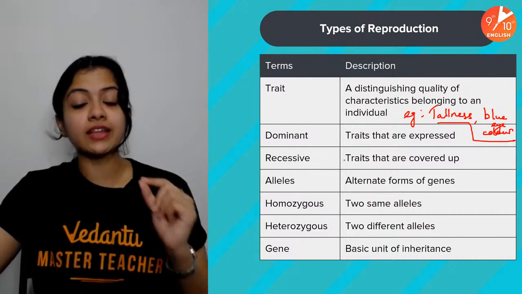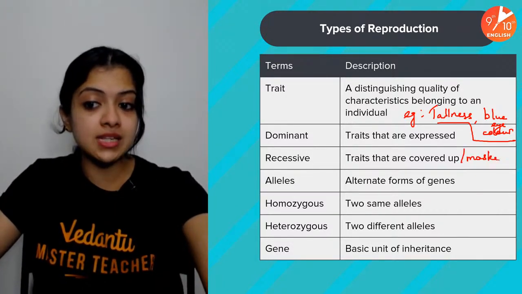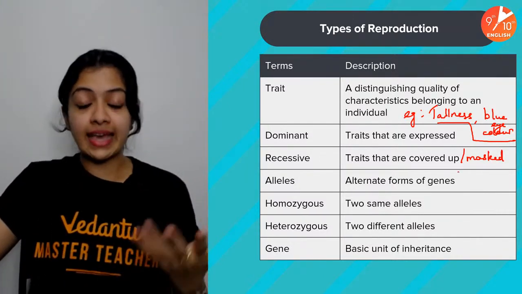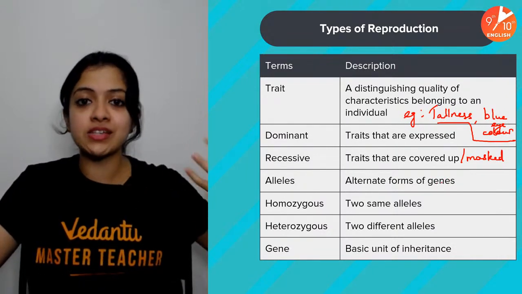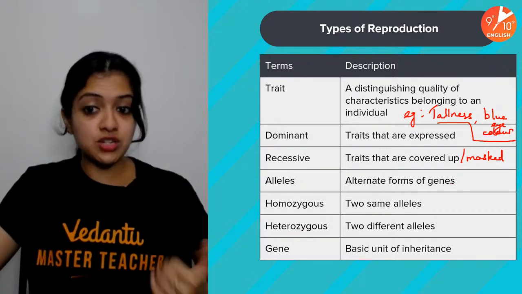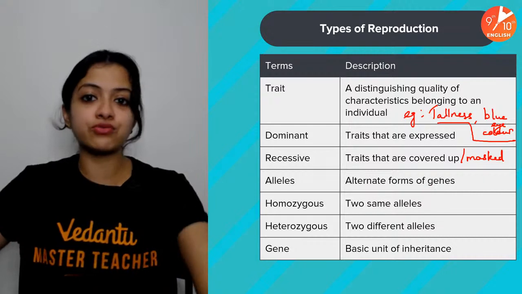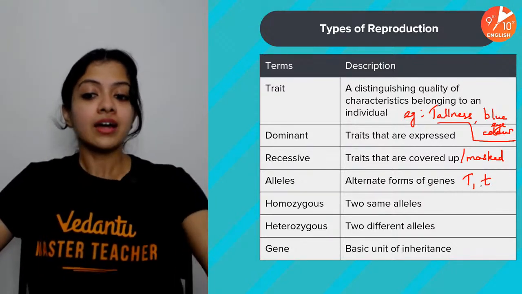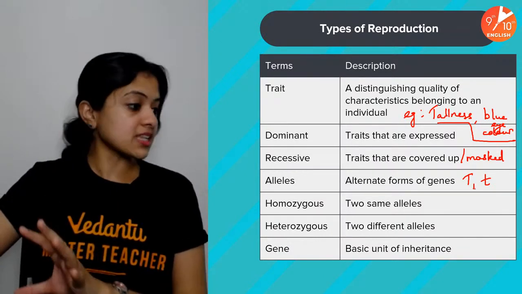Recessive traits are those traits which are covered up, or we can say those traits which are masked. For example, tallness and dwarfness: in the case of the pea plant, dwarfness is masked generally in the presence of a tallness allele. So that is called a recessive trait, whereas tallness is a dominant trait. What are alleles? They are alternative forms of genes. For example, capital T and small t are alleles of the gene for height in the case of pea plant.